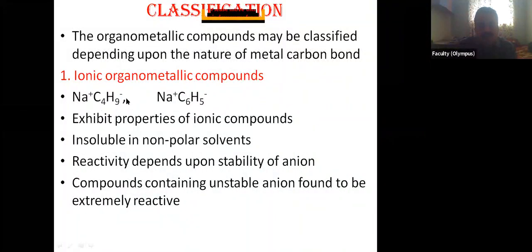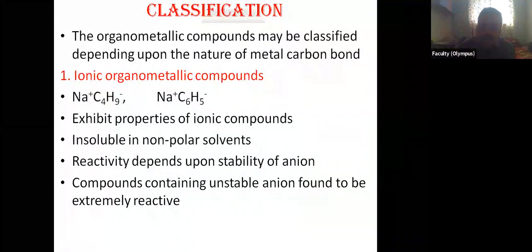This one, C4H9 negative and sodium positive, or C6H5 negative and sodium positive. So this is the ionic part, the anionic part. If this anionic part is stable, then it will remain close to this sodium.